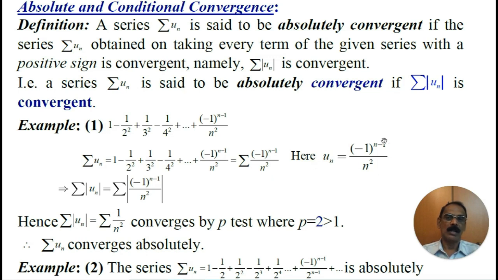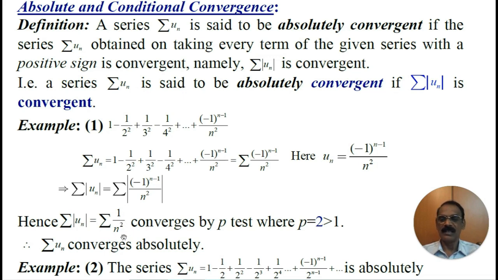What is the modulus of Un? Modulus of Un is modulus of (-1)^(n-1) by n squared. Since we take the modulus, (-1)^(n-1) becomes positive. Therefore, modulus of Un becomes 1 by n squared.